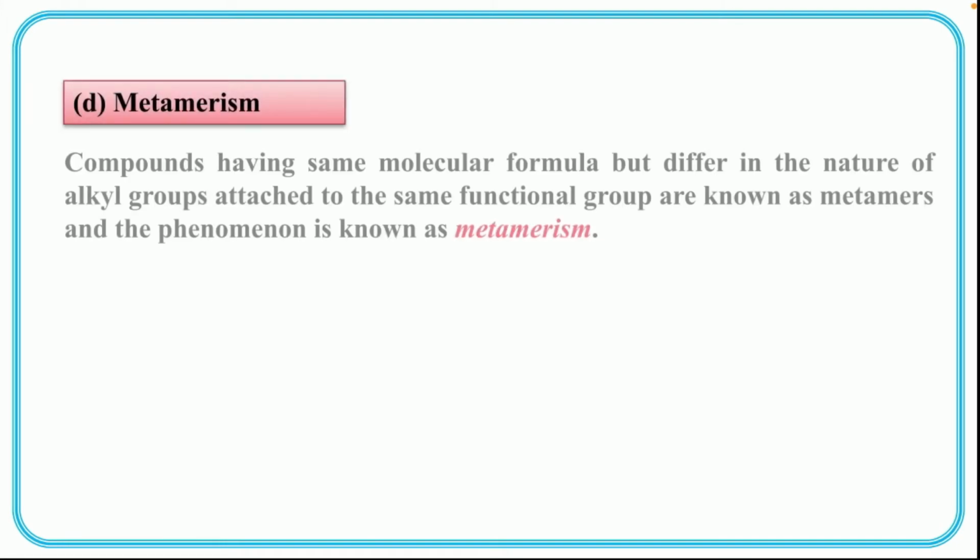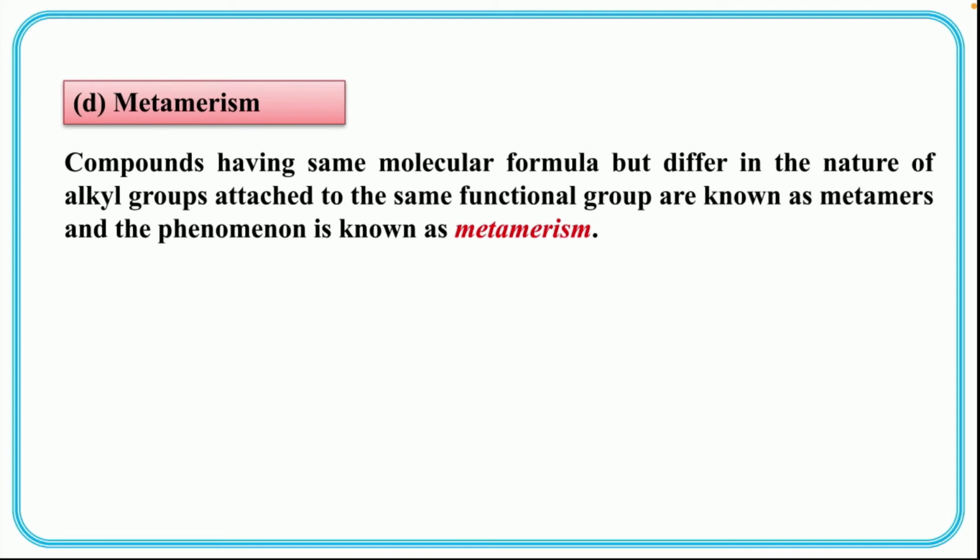Let's move on to the next one, that is metamerism. Children, what is metamerism? Metamerism is compounds having same molecular formula but differ in nature of alkyl groups attached to the functional groups. So here we have to look at the nature of alkyl groups. Alkyl groups means CH3, C2H5, like that. Okay, so let's see some examples of that.